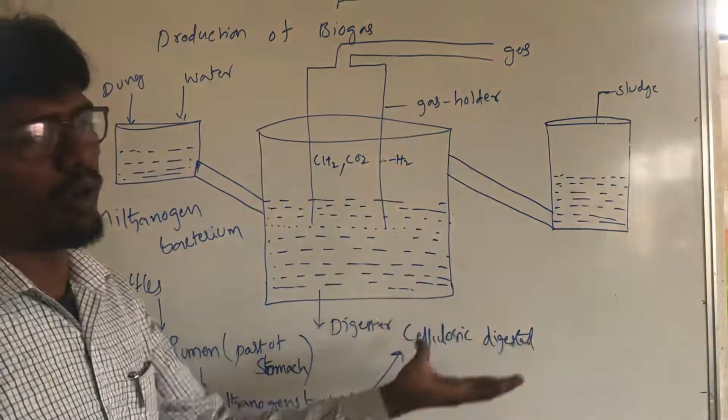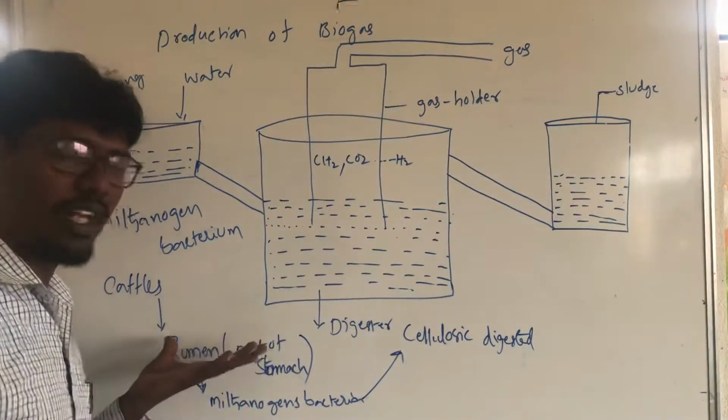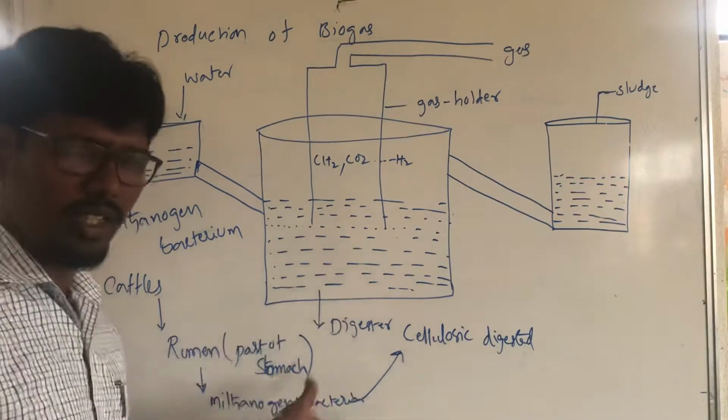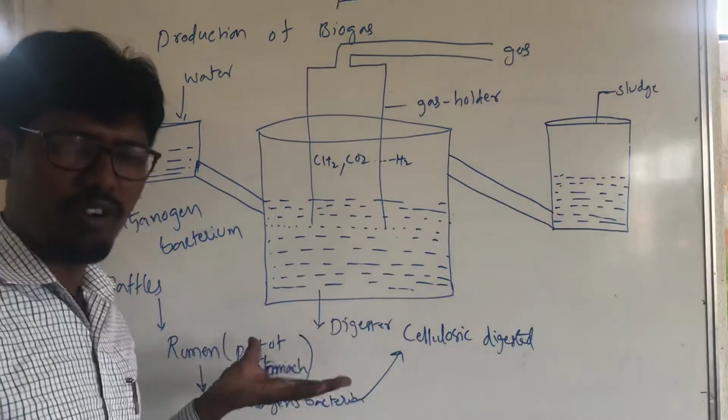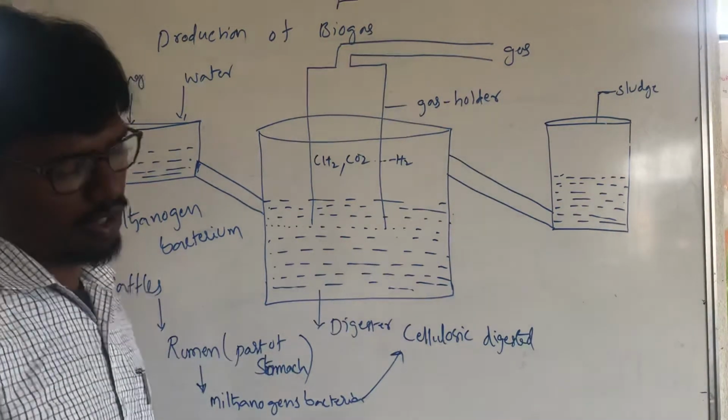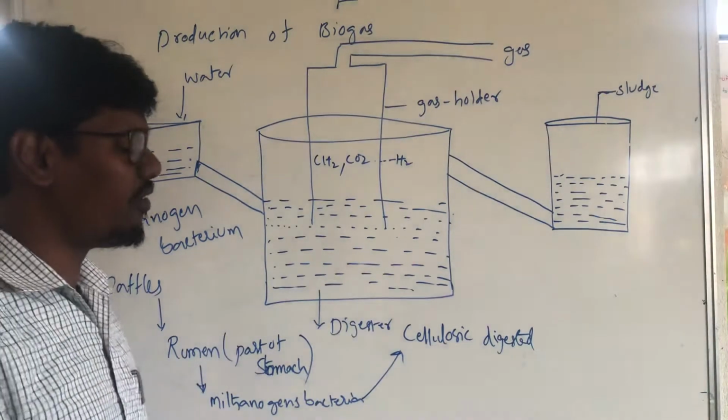It plays a very important role in the cattle because it supplies nutrients.